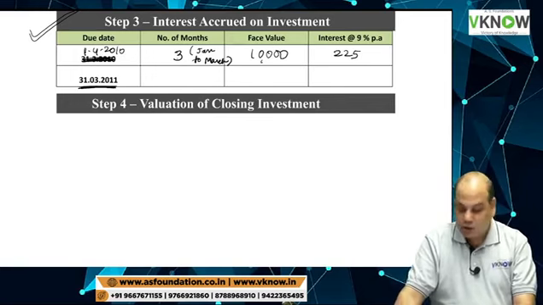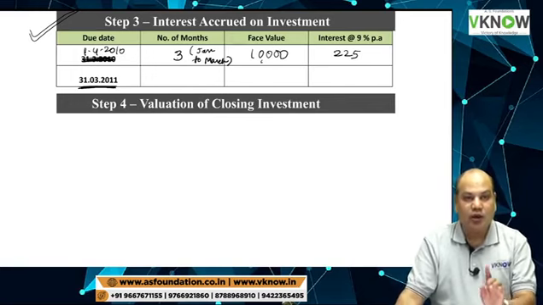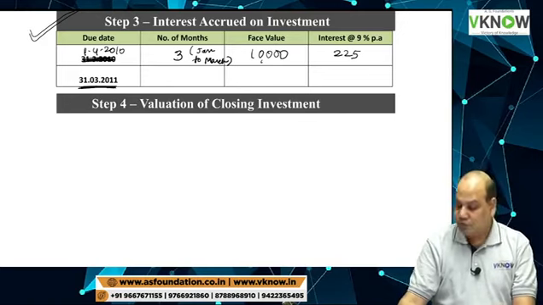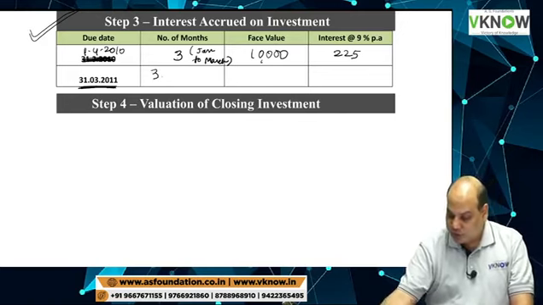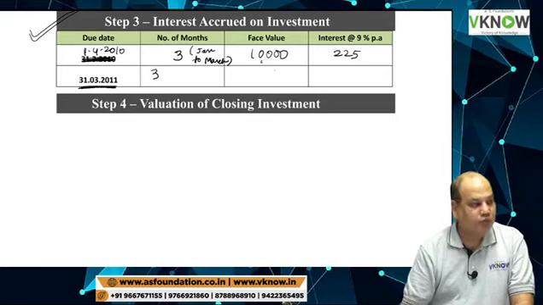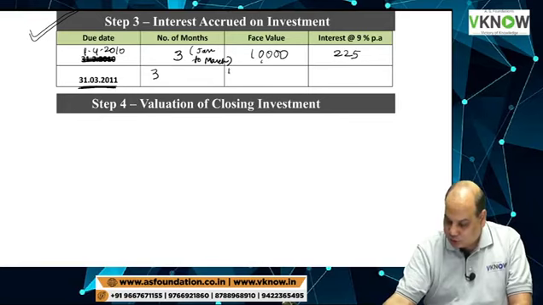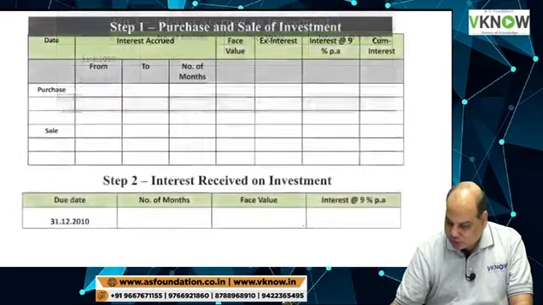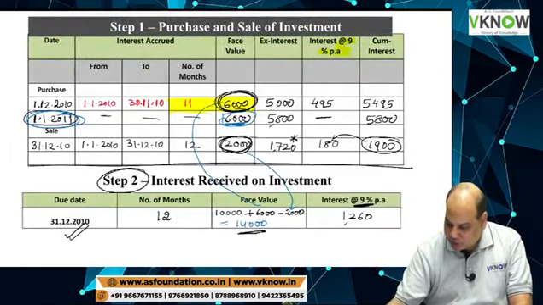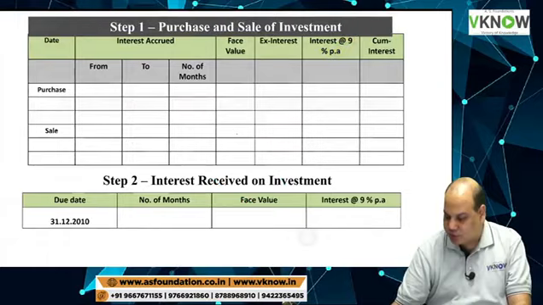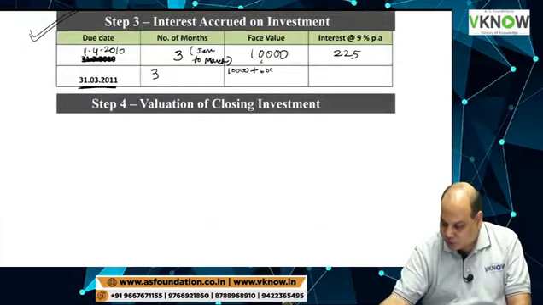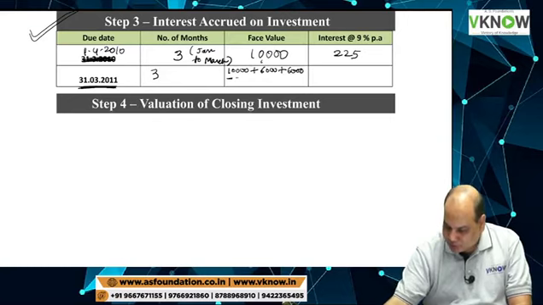Then at the end of the year, see what is the value of your investment that you are holding. What is the face value of your investment you are holding? You had originally purchased 10,000 opening balance plus 6,000 plus 6,000 minus 2,000 you sold.